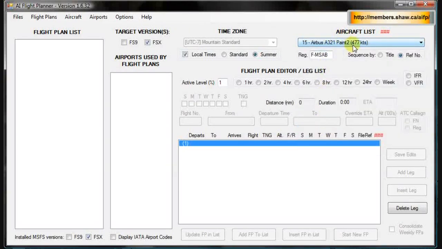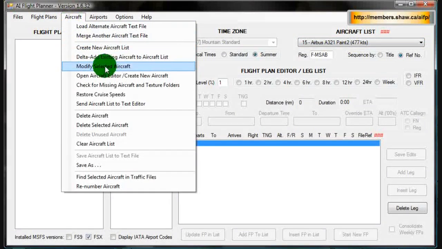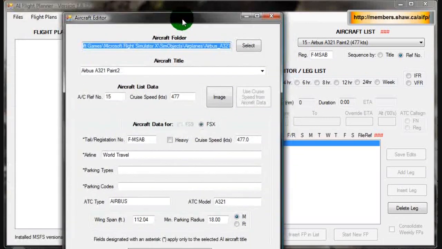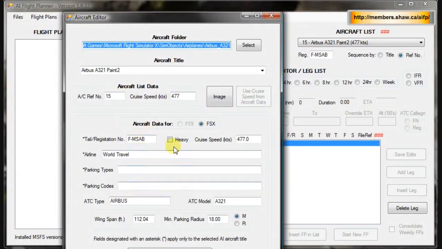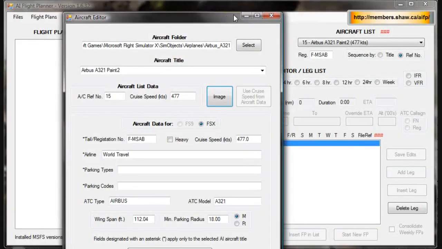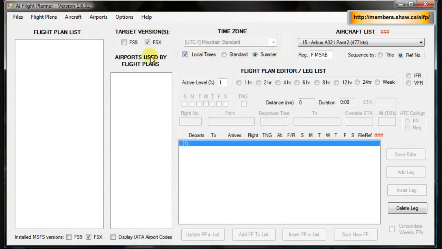In parentheses, you're going to see the estimated cruising speed. This is used for your estimated time of arrival. It's pretty important, so if it's changed or it's not right, you can always click on Aircraft, Modify Selected Aircraft, and in this window here you can put in the correct numbers. You can even click Image and see a thumbnail of the paint job you're using. That might not work if it's an add-on plane that you're using.